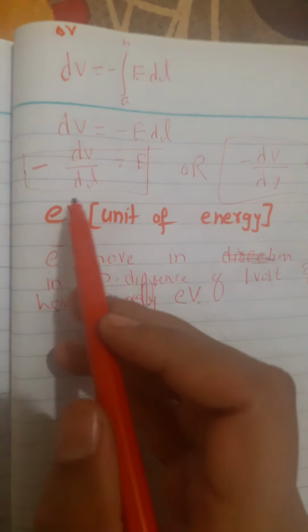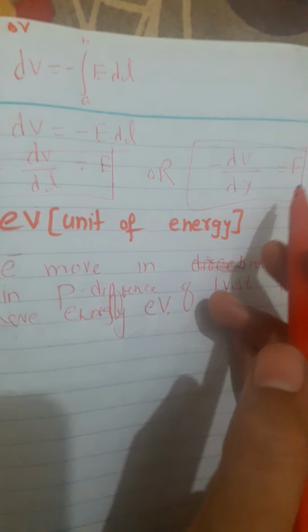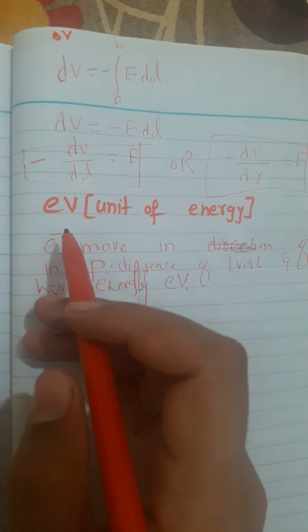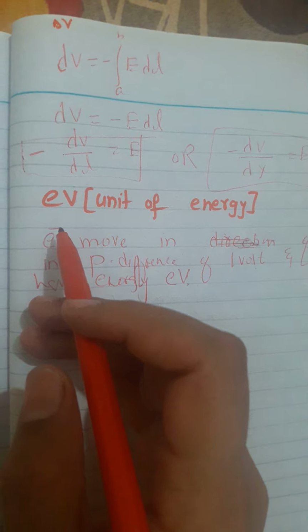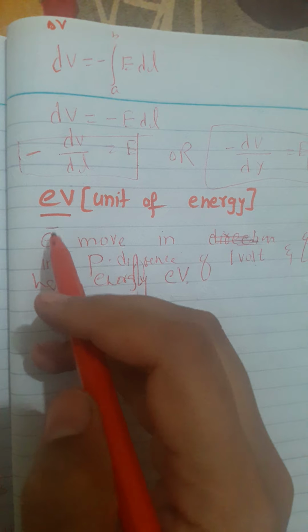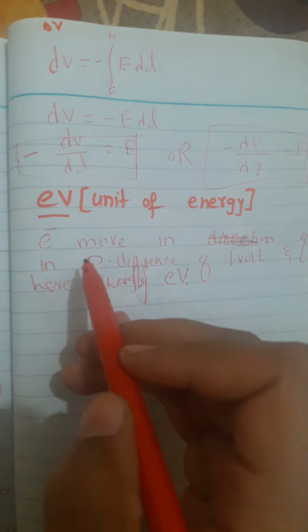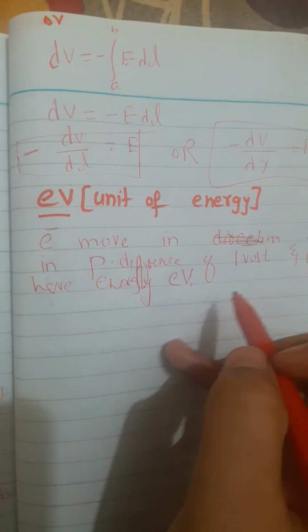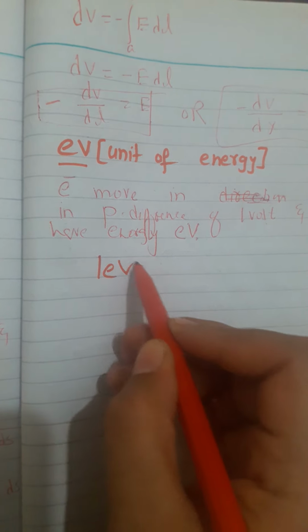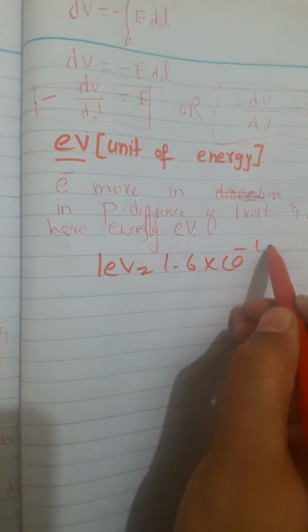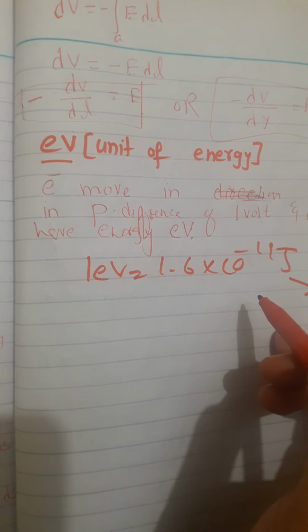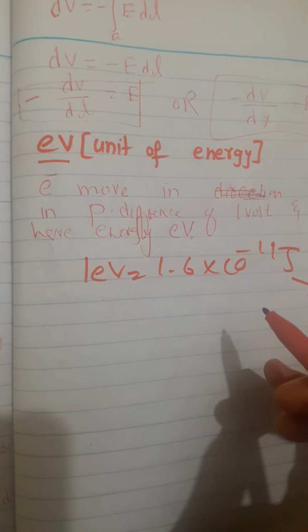Okay ji, we write this equation in this form also: E is equal to minus dV by dx. This is another unit of energy. Up till now we discussed the unit of energy as joule. This is another unit of energy also, that is electron volt. What is electron volt? Electron volt is the energy acquired by an electron when it moves through a potential difference of 1 volt. Electron volt is a smaller unit of energy, and 1 electron volt is equal to 1.6 times 10 to the power minus 19 joule. Joule is a bigger unit of energy, and when we are dealing with subatomic particles like electron, proton, neutrons, etc., we